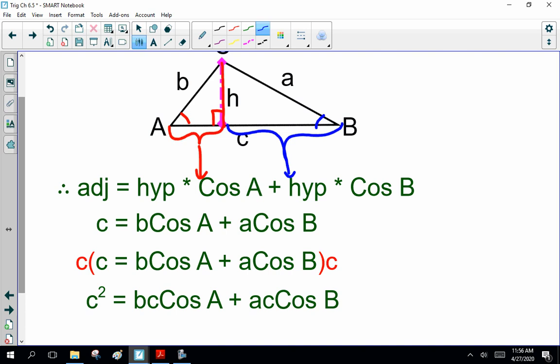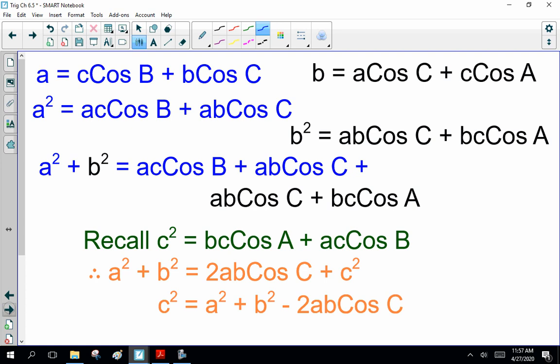Now, humor me, multiply both sides by C, so we get C squared equals BC cos A and AC cos B. Why are we doing that? Well, let me show you. Glad you asked. If we do the exact same thing, then we get side A is C cos B and B cos C, and side B is A cos C plus C cos A. I'm not going to prove it. You can figure it out.